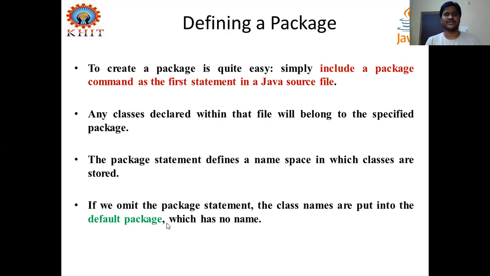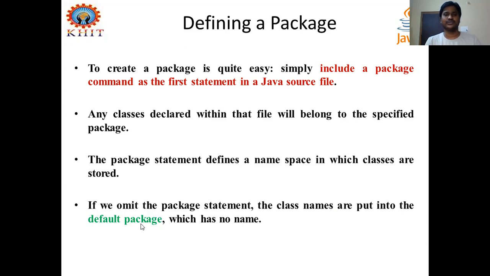Till now, whatever Java files we created and executed were completely without defining packages, so those classes were put into the default package.